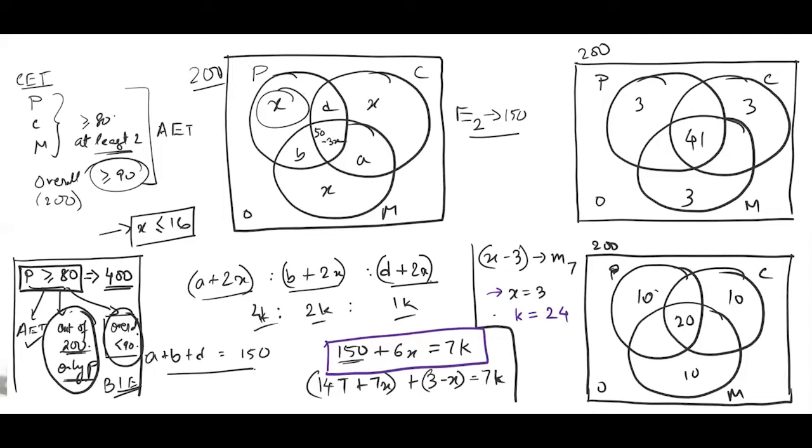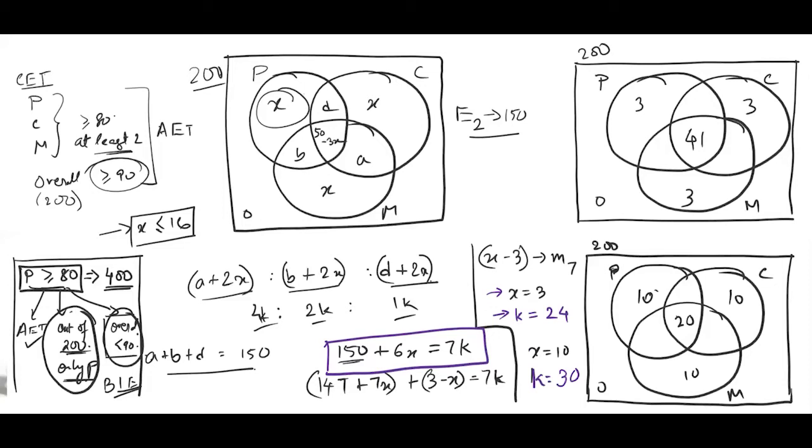24. So this is one situation. And if I put x equal to 10, that is the second case. So k in that case comes out to be, this is again x equal to 10 here, so that is 60. 150 plus 60 is a simple calculation. 210 by 7, so that is 30. So k is equal to 30.